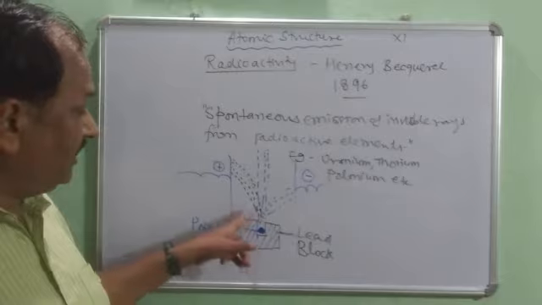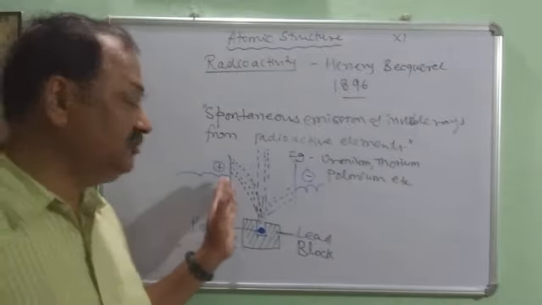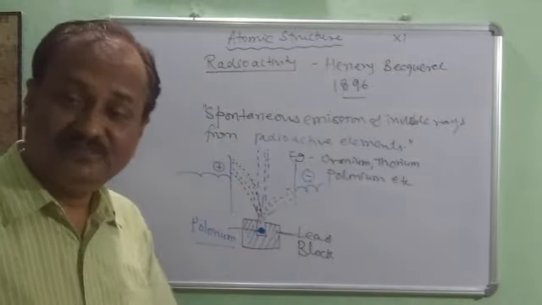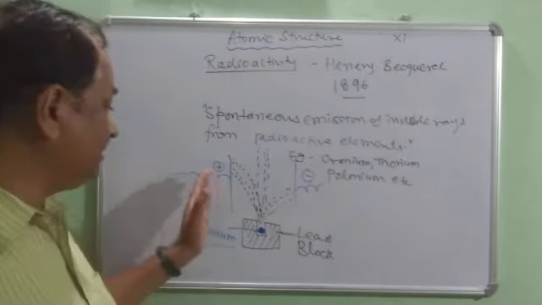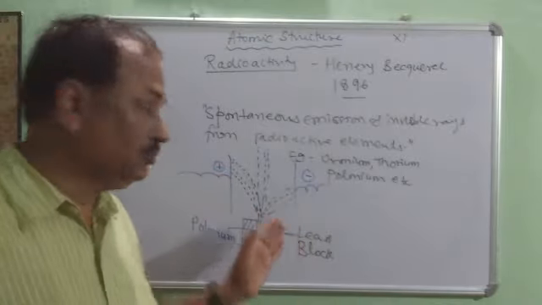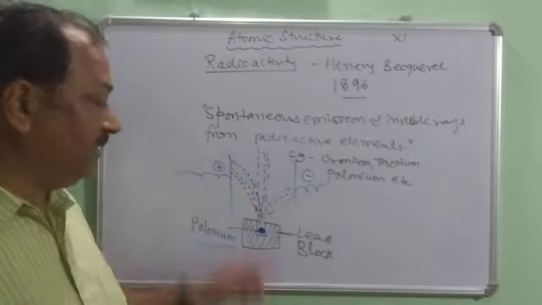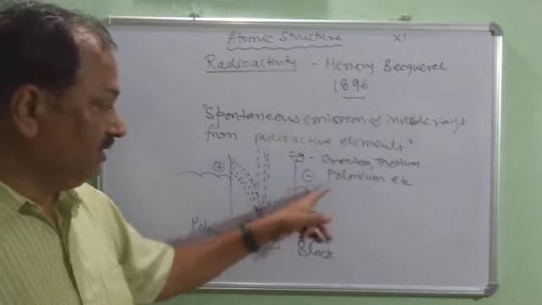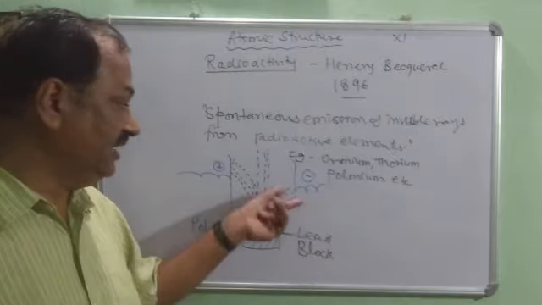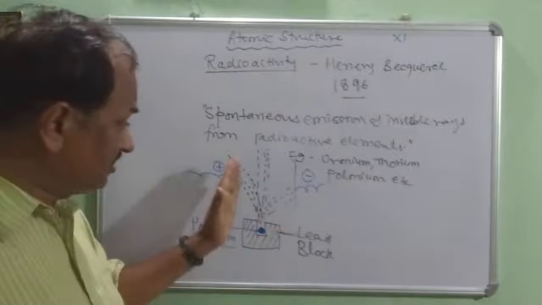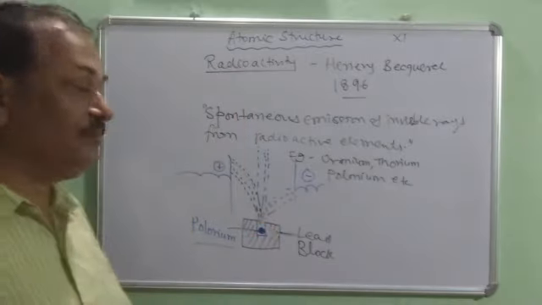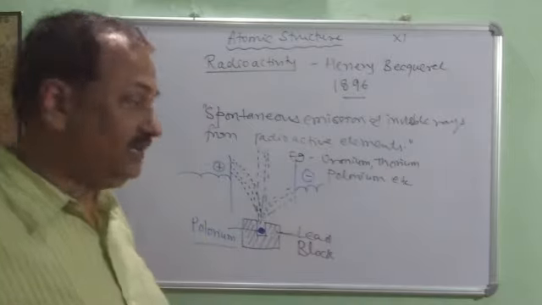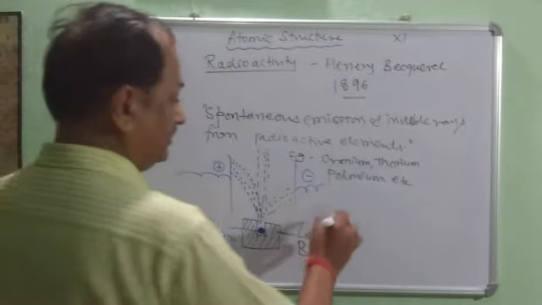The rays which are deflected towards the positive plate have traveled more. The rays which are attracted toward the negative plate have traveled less. But the third one traveled in a straight line, neither toward negative nor positive. So children, he named the rays.